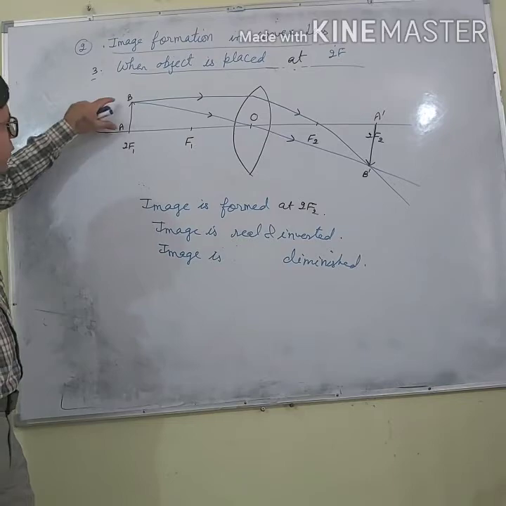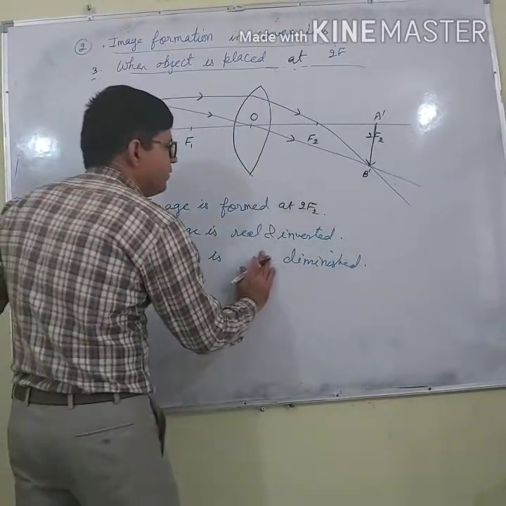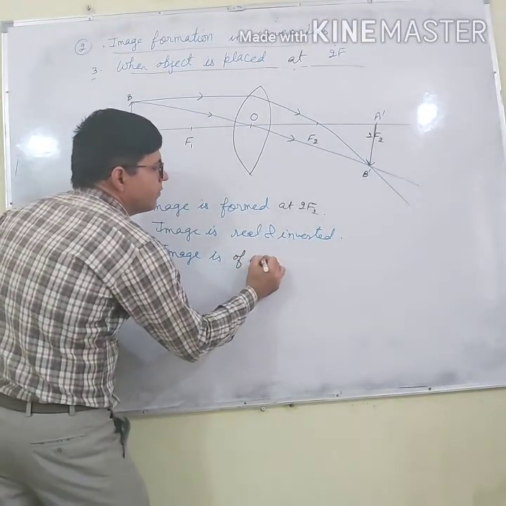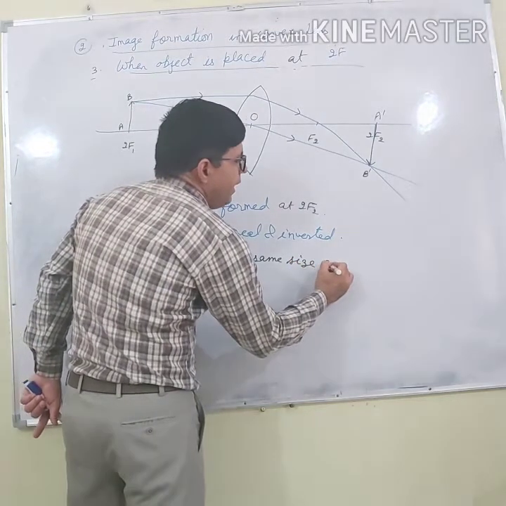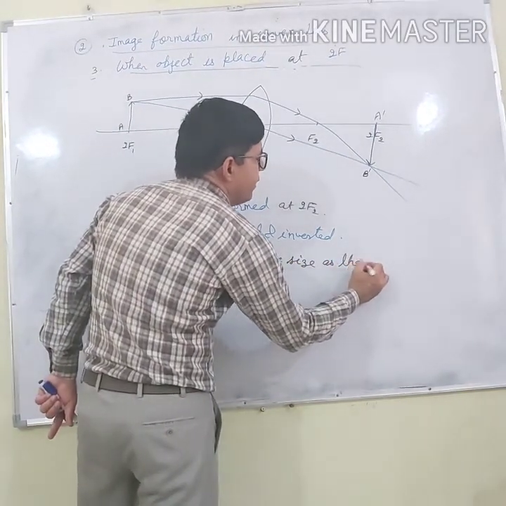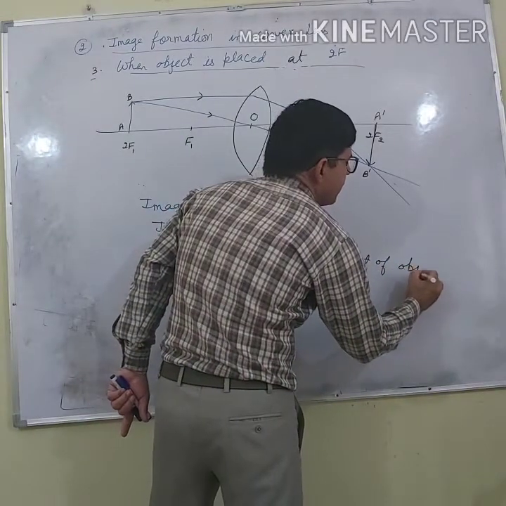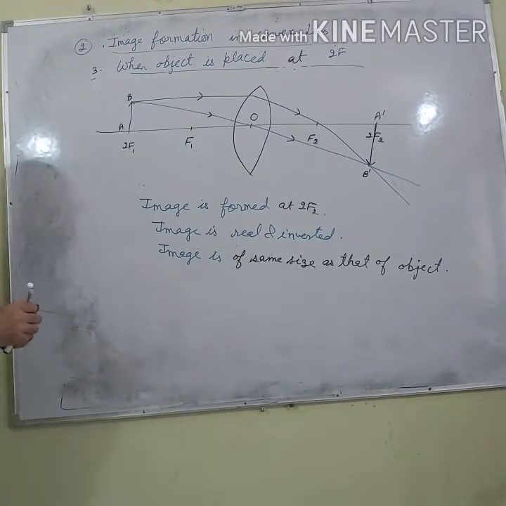And what is the size of image? Object size is equal to the image size. Image is of same size as that of object. Image is of same size as that of object.